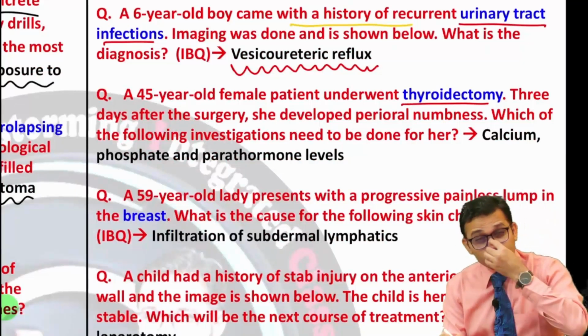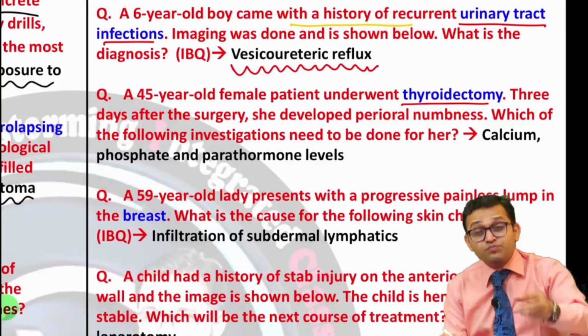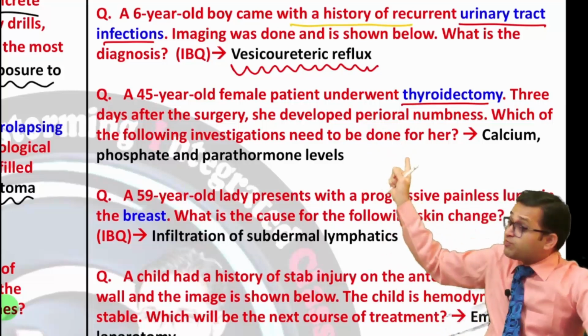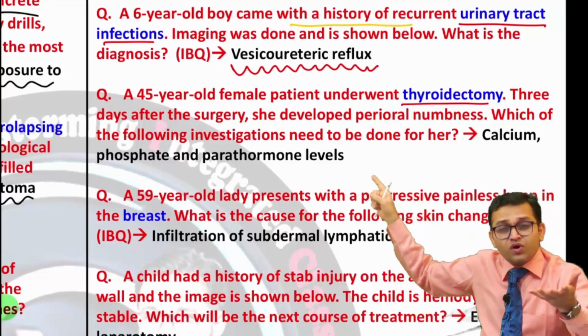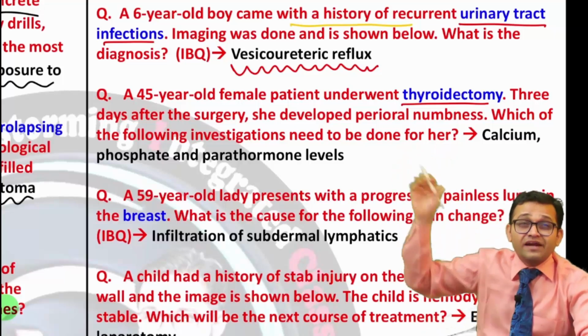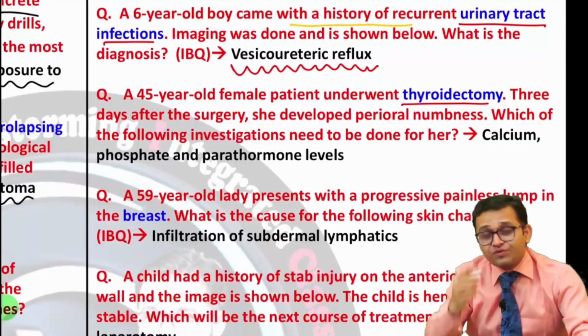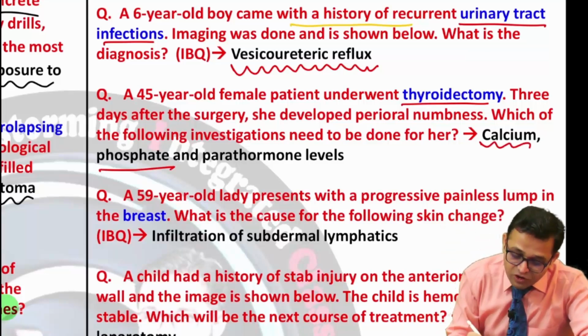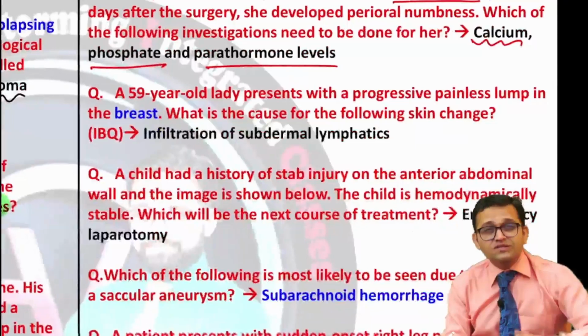Yes, in NEET PG 2023 the thyroid topic was important. Two questions on thyroid. So in NEET PG 2022 again you can see the thyroid topic had been asked, and the answer was in this condition of thyroidectomy. Yes, the parathyroid gland is also removed and the answer was calcium, phosphate and the parathormone level. Now can you see the next question?